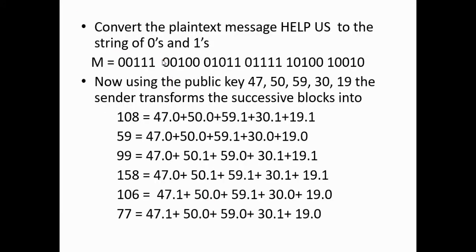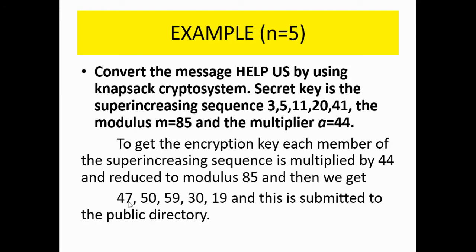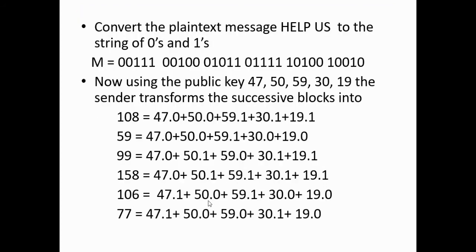Now that will be used. Now convert the plaintext message. First of all, we have to convert the message "help us" into a string of 0s and 1s. This we can easily write from the table. Now using the public key 47, 50, 59, 30, 19, the sender transforms the successive blocks.